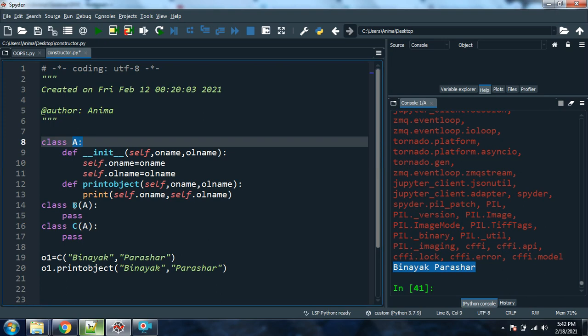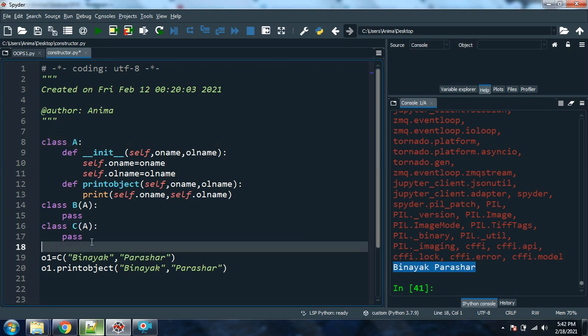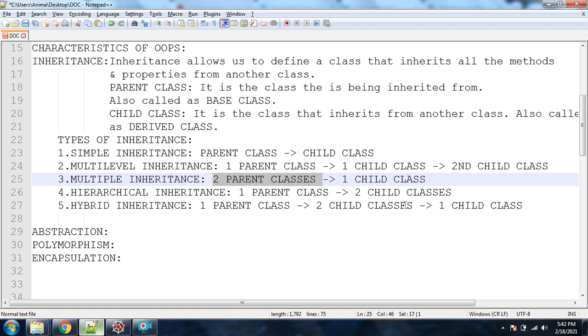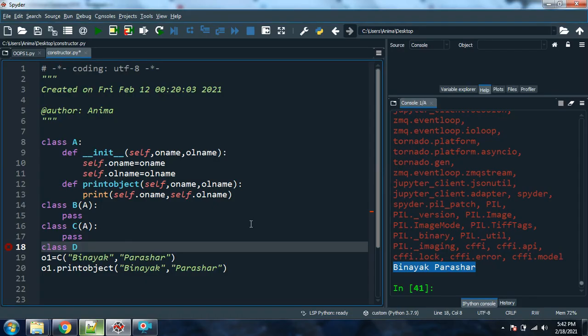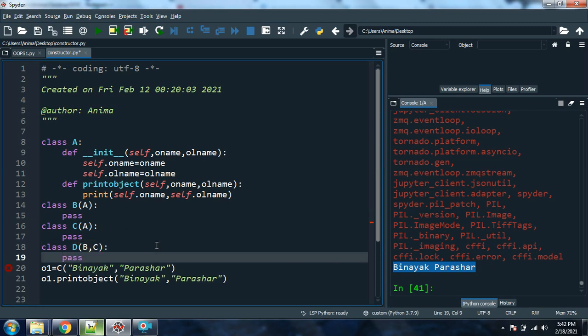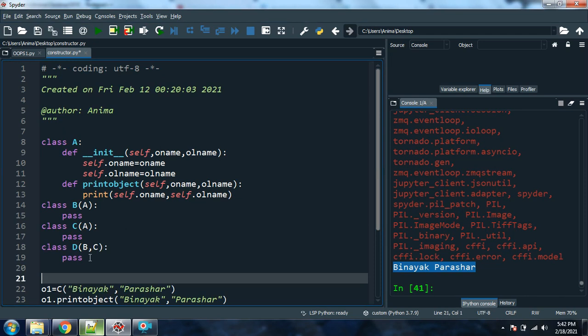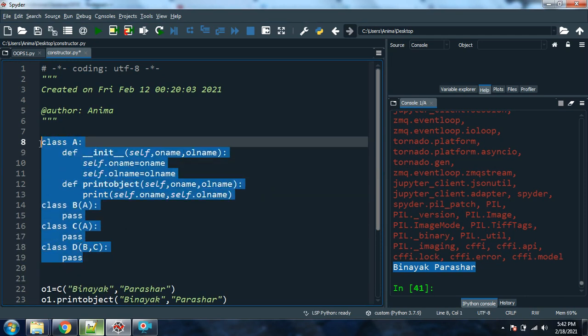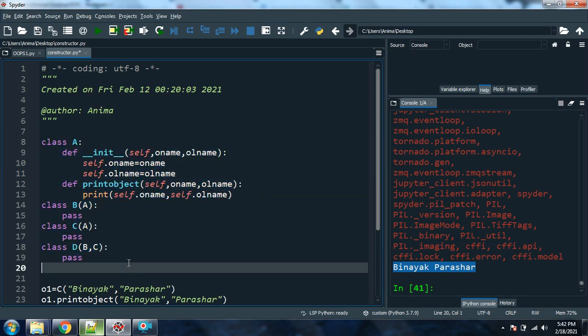Okay, hybrid inheritance: one parent class, two child classes. A is the one parent class, and B and C are the two child classes, and then I have to use one more class, say class D, and this class D will be one child class that will be inheriting from these two child classes. That means in D I have to pass B comma C. So this is how you are going to write it. Here also you can write pass. Okay, so this is how you are going to write it for hybrid inheritance. So I hope this is clear.